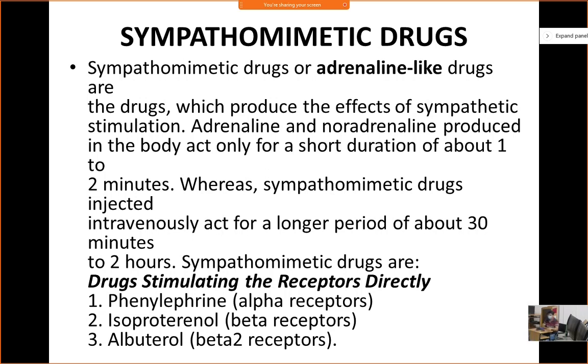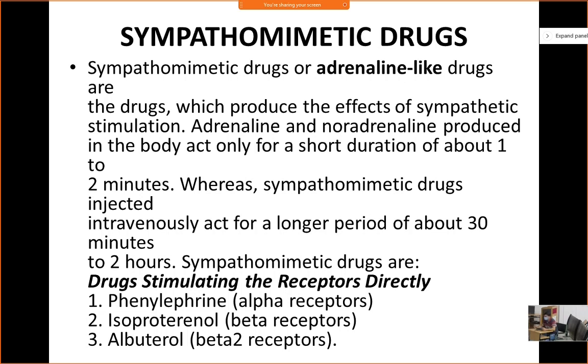So what will be the effect of phenylephrine, an alpha receptor stimulant? It will stimulate the alpha receptor. What will be the effect on the blood pressure, increase or decrease? Will it be a vasoconstrictor or vasodilator? Tell, what will be the effect of phenylephrine? Vasoconstriction. So will your blood pressure increase or decrease? Increase. Obviously, blood pressure will increase.